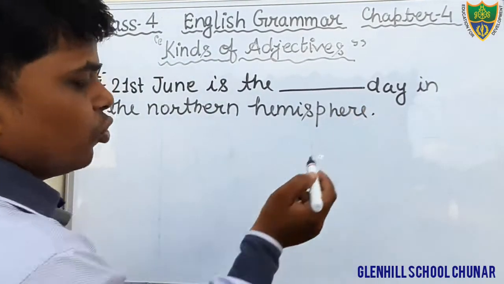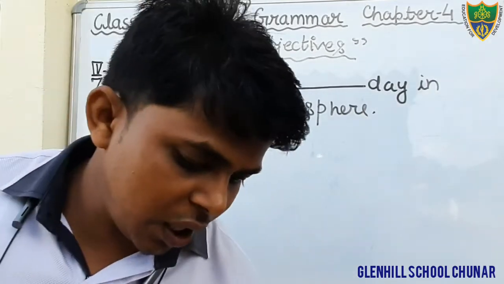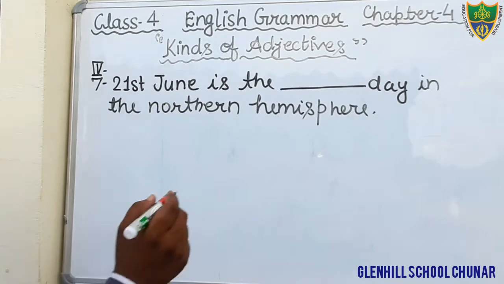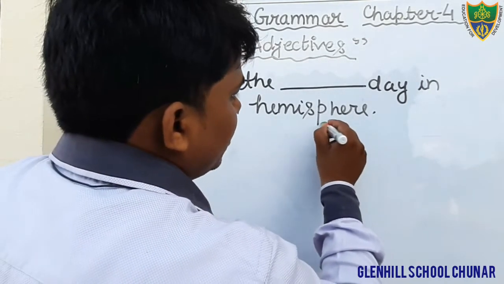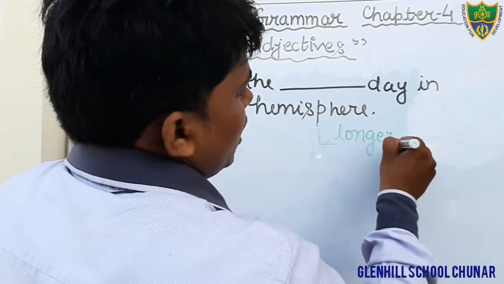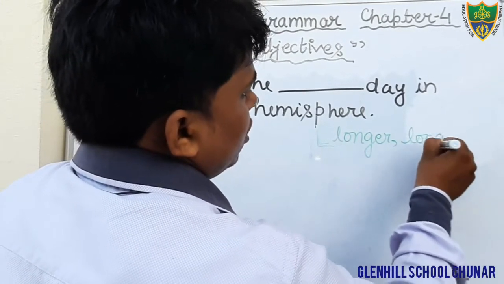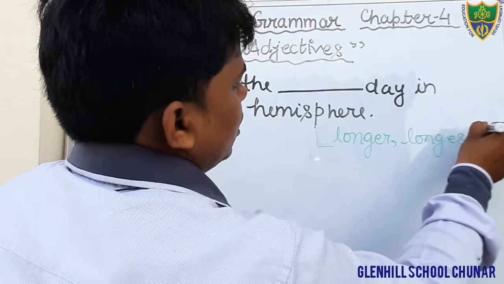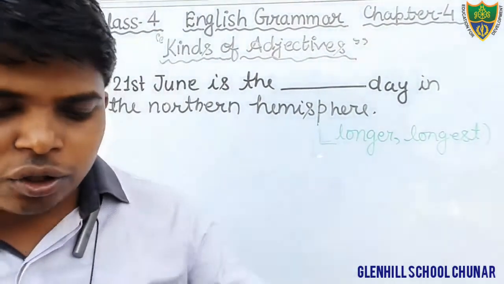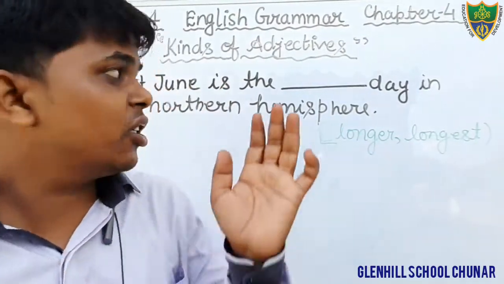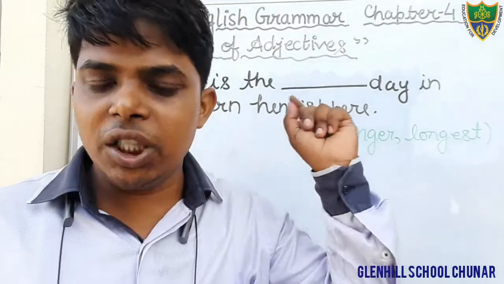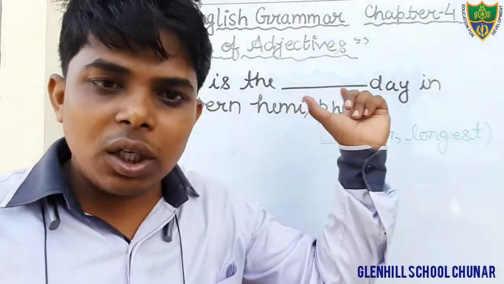Okay students, this is the question and the options. In the box, it is given what? Longer and longest. Two options are given here, students. Dear students, one thing I have told you: in superlative, you just see the sentence, June is the. Here the article the is used.